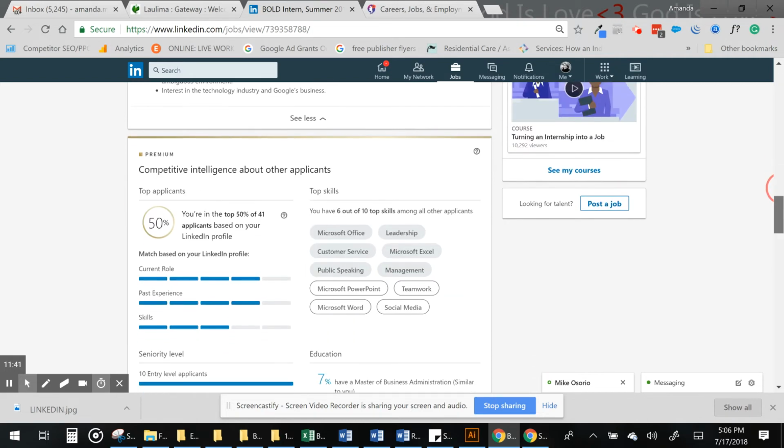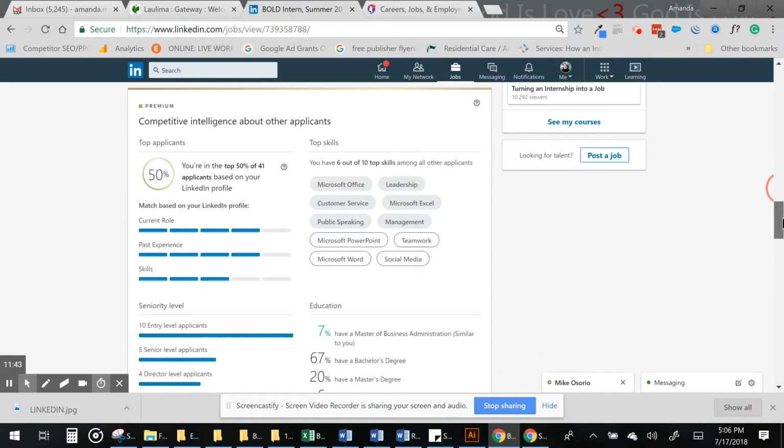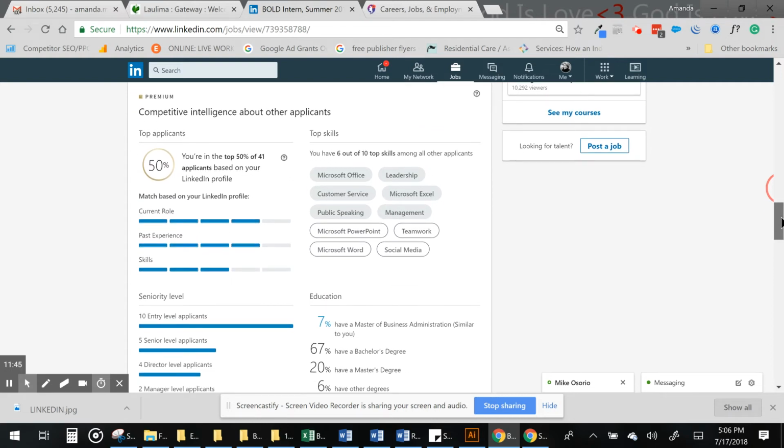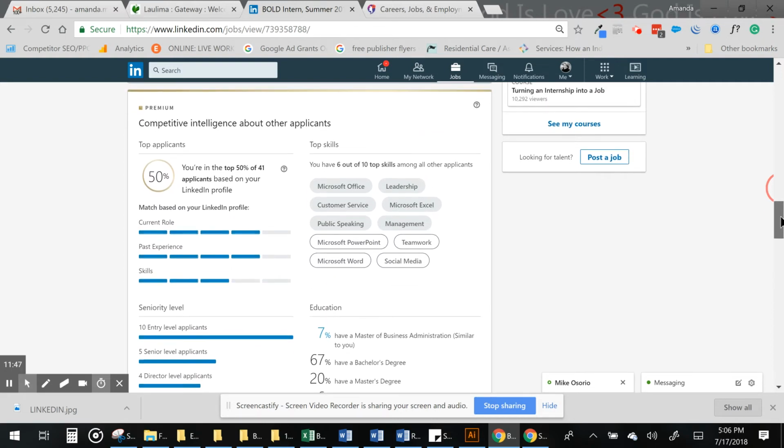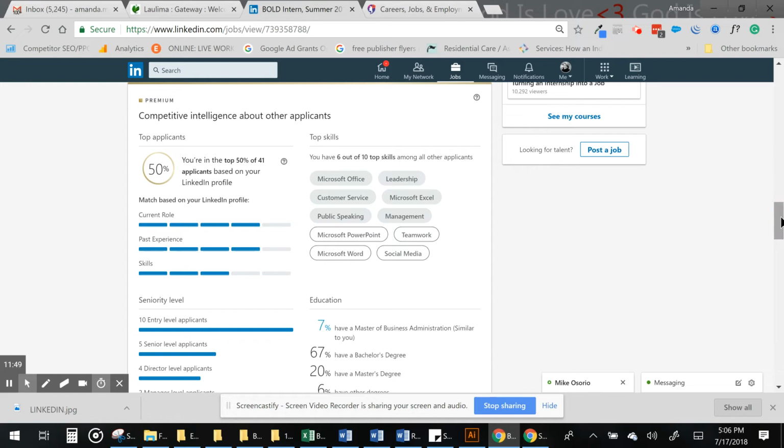And because I have a premium account, and you can always get a premium account for free for the first 30 days, I highly recommend that for this project, you can actually see if your profile matches. In my particular case, my profile matches 50% with my skills, because in my skills section in LinkedIn, I have 6 out of the 10 skills.